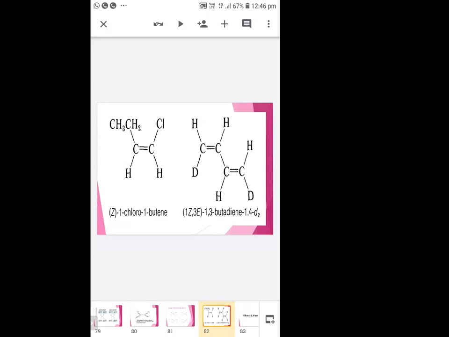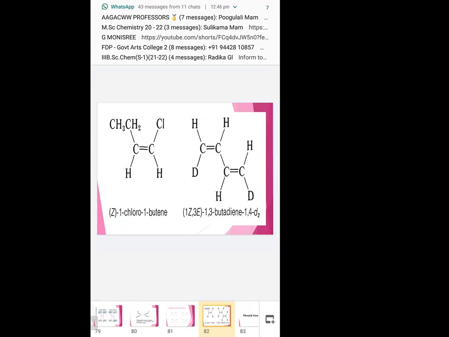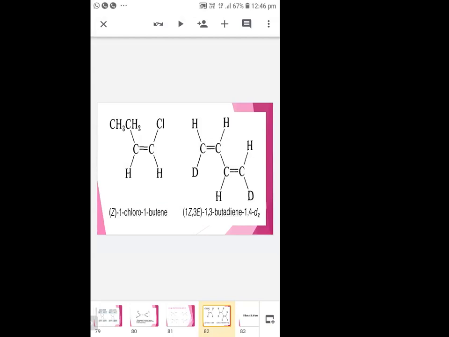The next, if more than one double bond is present, you just designate like this. You number the compound first, like RS notation, and then give the priorities and see whether the highest priorities are on the same side or opposite side.